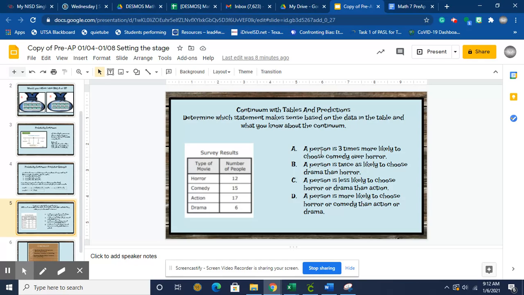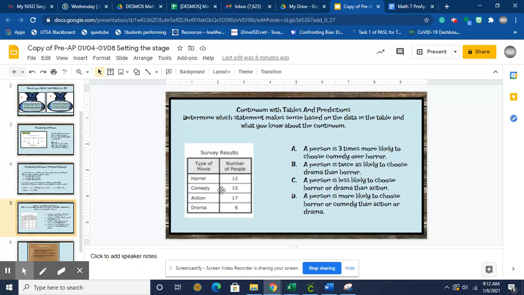A person is 3 times more likely to choose comedy over horror. So that's saying comedy over horror, so more comedy than horror. So far, so good. Now, it is a difference of 3, but when we see 3 times, that means times 3. So what this is saying is that if I took horror and multiplied it by 3, would it give me the number in comedy? And we know 12 times 3 is 36, so those do not line up. Okay, so let's take a look at answer choice B.